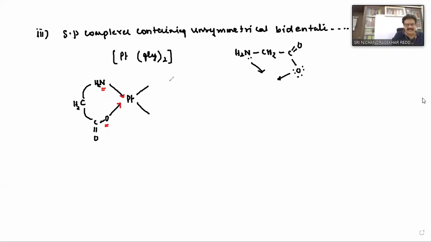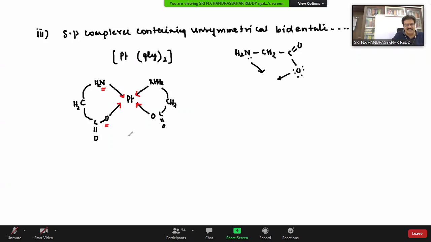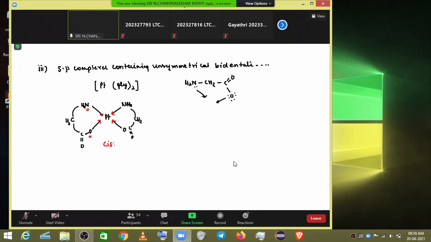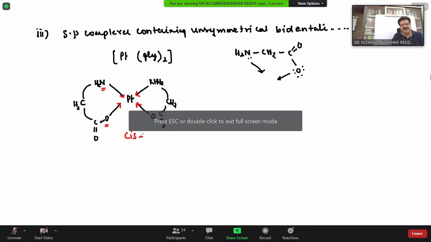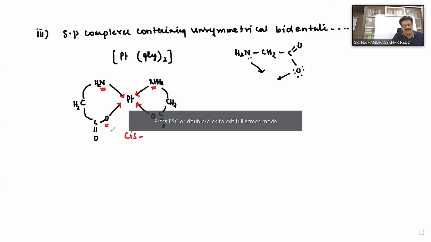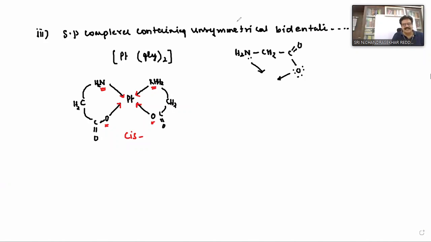Yes, sir. And here also I take NH2, CH2, then C double bond O and O. Again these are donors. Now this I'll call the cis isomer. Why? Because the two donor atoms, nitrogen and nitrogen, are on the same side, and oxygen and oxygen on the same side.